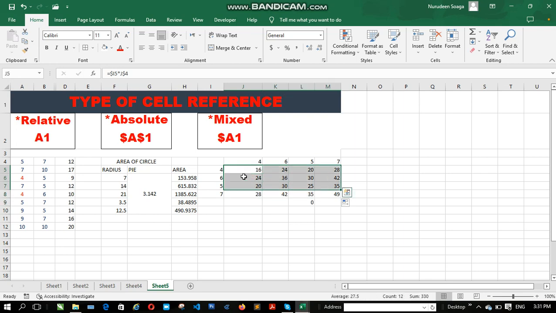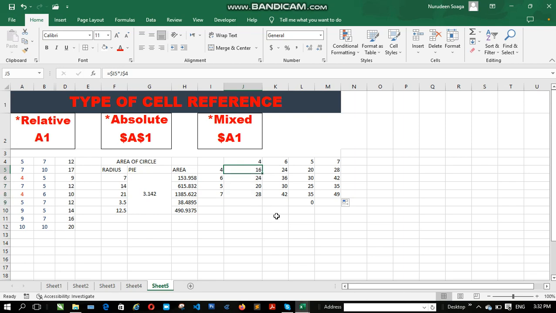So I'm going to remove all this and do it the other way around so that you can see. So if I do it this way now, I should get the same thing. If I go this way, I should have the same thing. 6 times 3 will still give me the same value. If I go this way, I should still have the same thing. The other time we moved downward, now I move it across, so it should still give us the same thing in as much as the formula is correct.